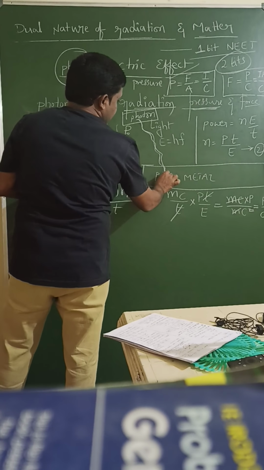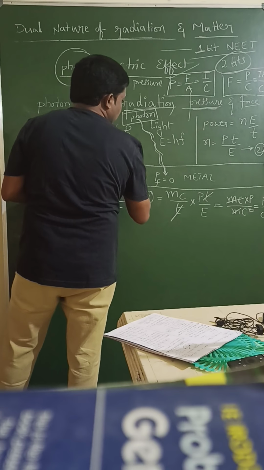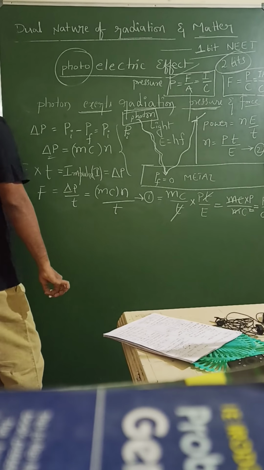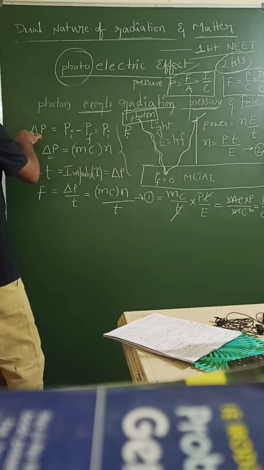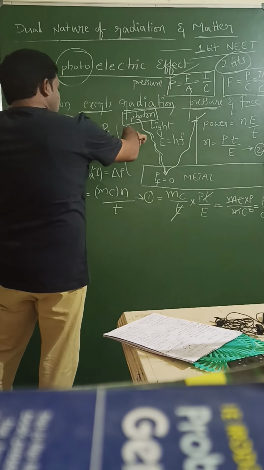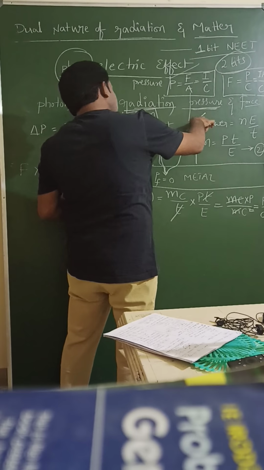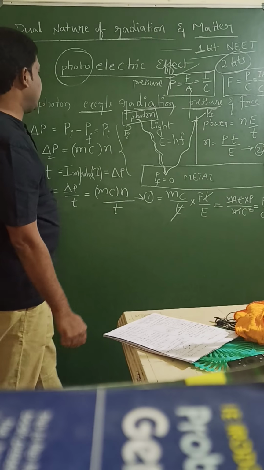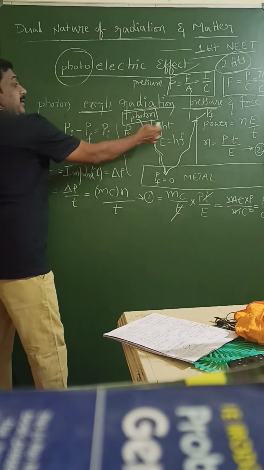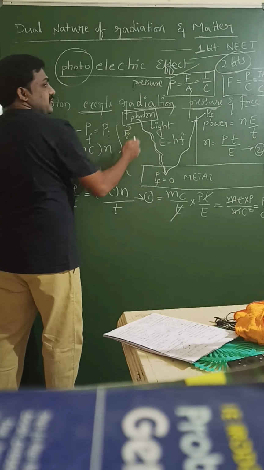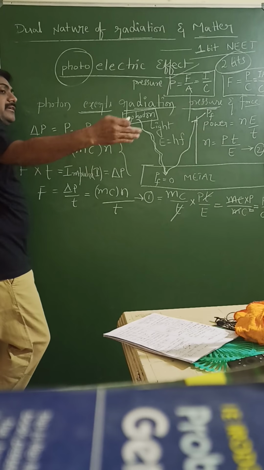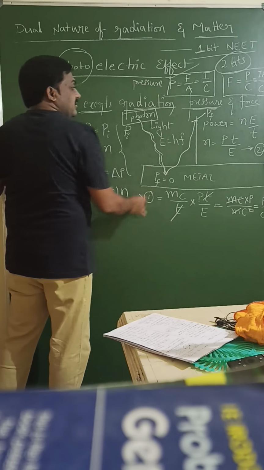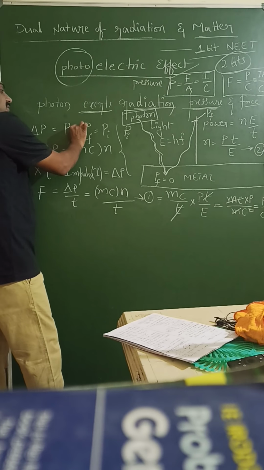Light is incident on this, but our second condition is that this light is reflected back. If the total light is reflected back, then how does the momentum change? Initial momentum Pi. This is the final momentum of that photon, Pf. It is not zero because it is reflected. So Pi and Pf are in opposite directions. Momentum is a vector quantity, so it has direction. The direction of the initial photon and the final photon are opposite, so this minus becomes plus.